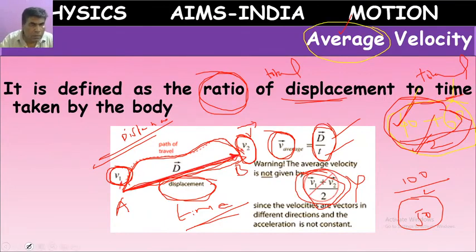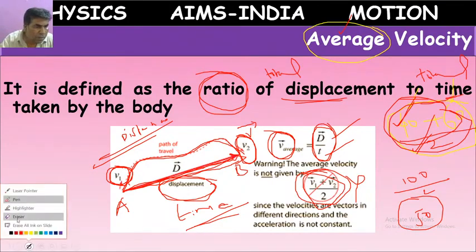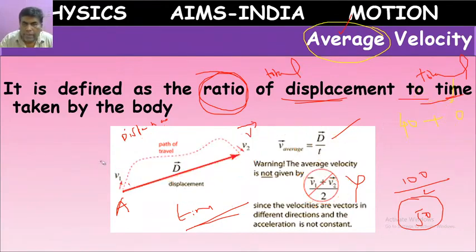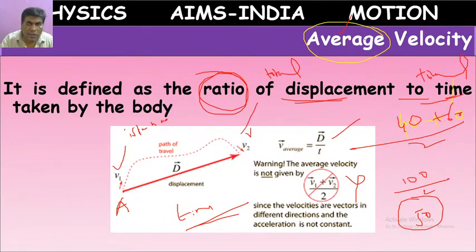So let me repeat once again. Regarding marks, we can write 40 plus 60 by 2, 100 by 2, 50. But we cannot add our velocities like that for finding average velocity. v1 bar plus v2 bar by 2, like that we should not tell.